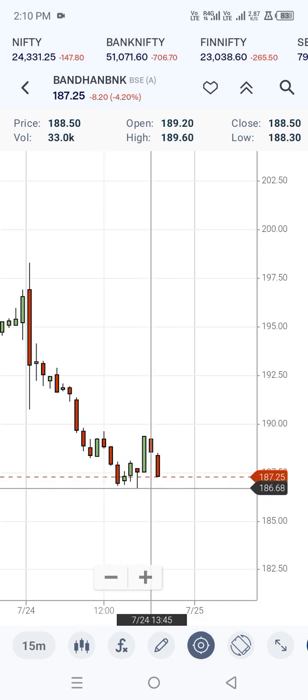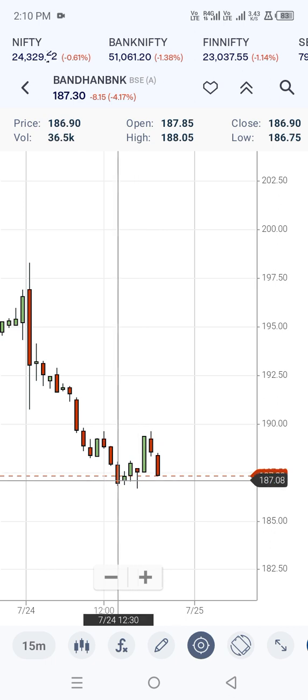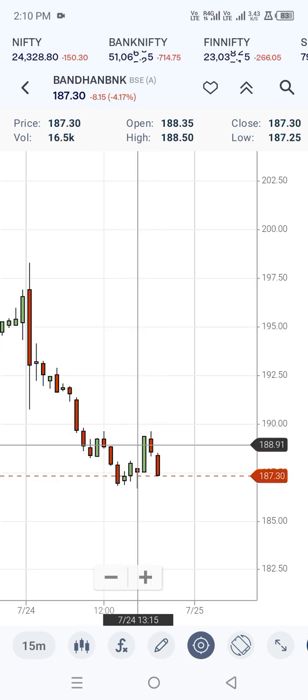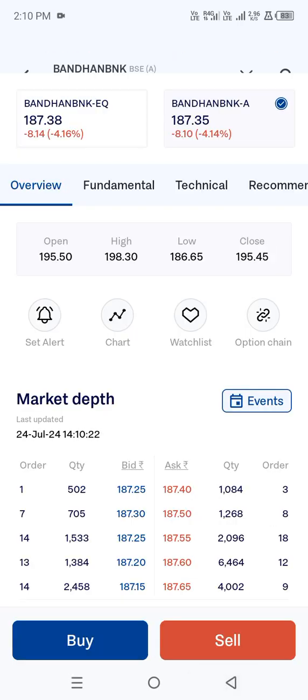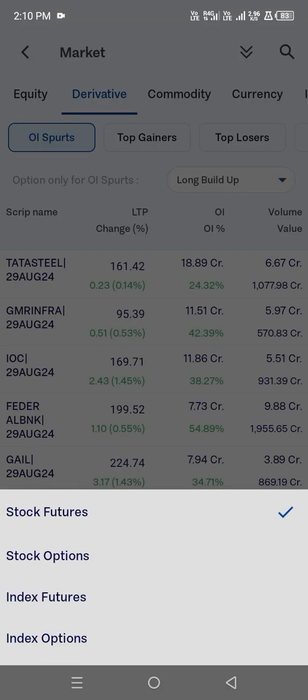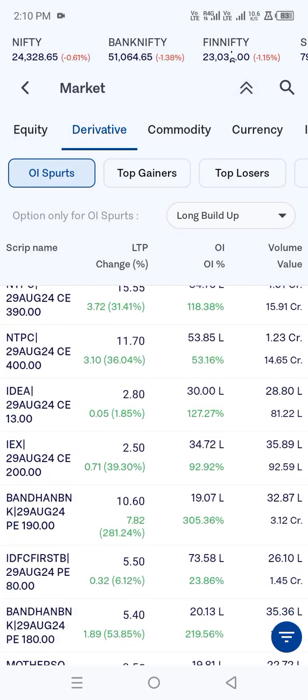So maybe people think that the market is reversing from here and they take CE, or they will go bullish, but actually our target is there. So once the target finishes, then only the trend reversal can happen. So that is what you need to check for today's market.